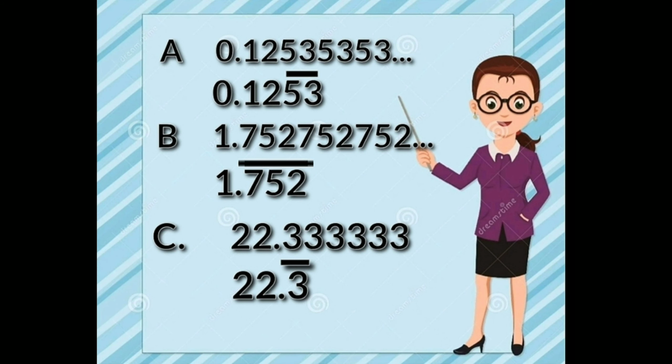Notice that for each of these numbers, the digits after the decimal point eventually take on a repeating pattern. In example A, we see that the repeating pattern of digits is 5-3 and it is indicated by drawing a bar over it. In example B, the repeating pattern of digits is 7-5-2, while in example C, the repeating pattern of digits is just 3. No matter how many times we perform the calculation, these patterns will continue on indefinitely.